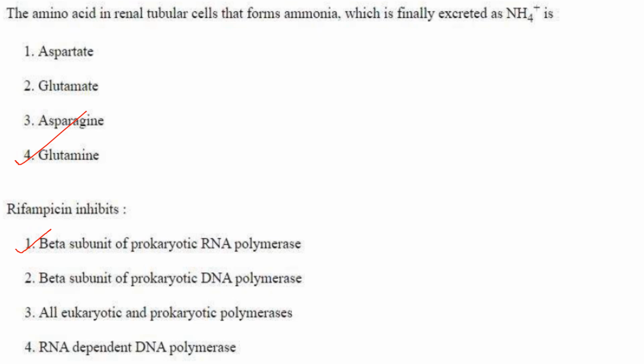Rifampicin inhibits RNA polymerase. Which subunit? It is the beta subunit, and it is the prokaryotic RNA polymerase that is getting inhibited. So option 1, beta subunit of prokaryotic RNA polymerase. Answer is option 1.